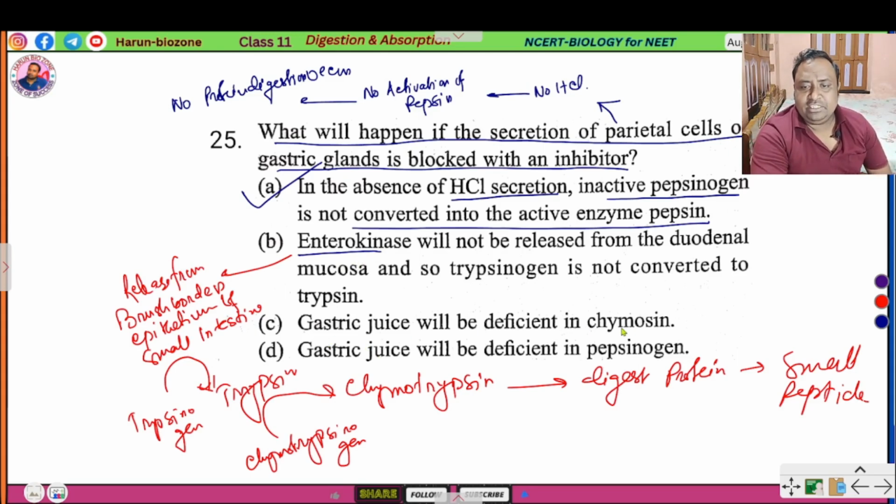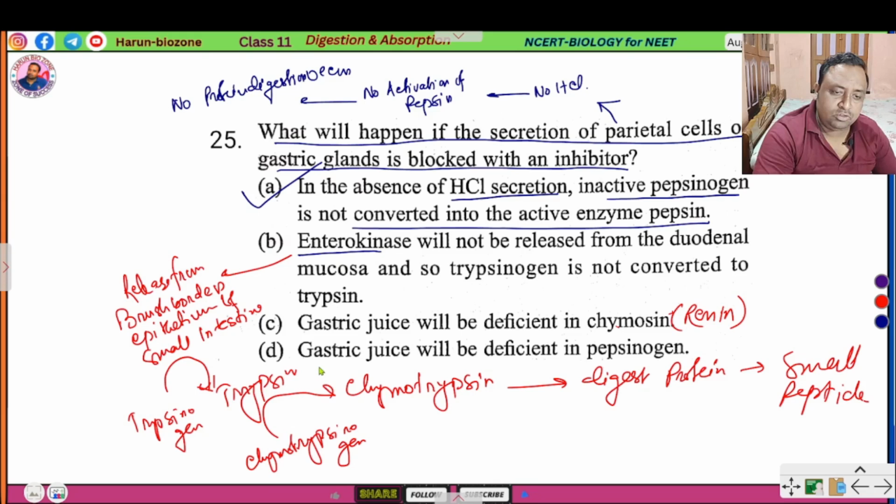Gastric juice will be deficient in chymosin, not gastric juice. What is chymosin? Chymosin is also known as renin. Renin coagulates the milk protein of infants. In the case of adult humans, renin is absent. Gastric juice will be deficient in pepsin?